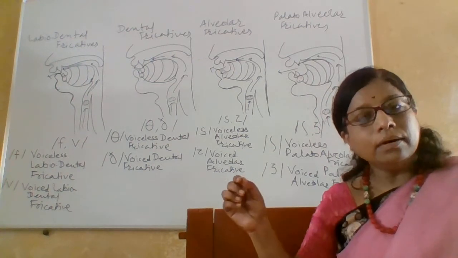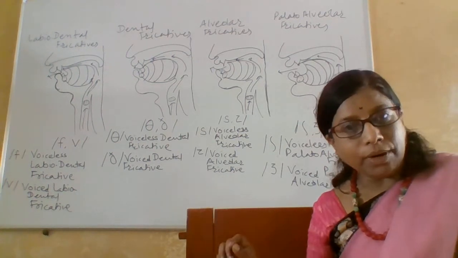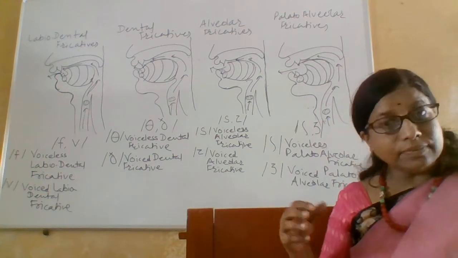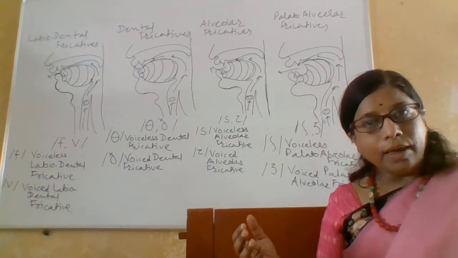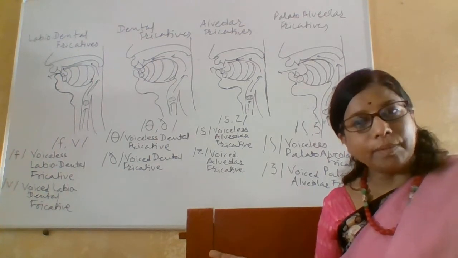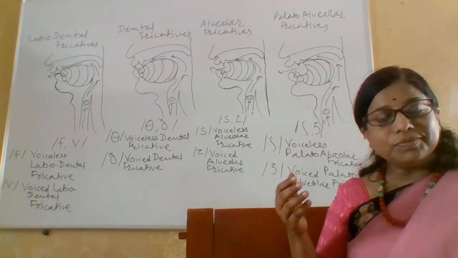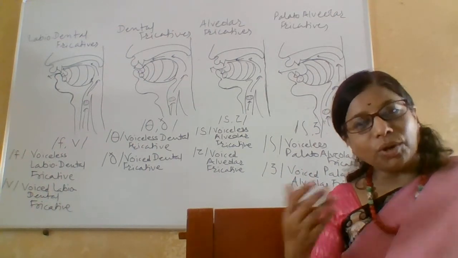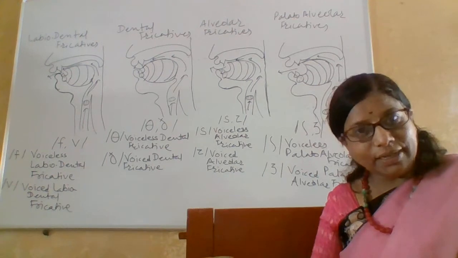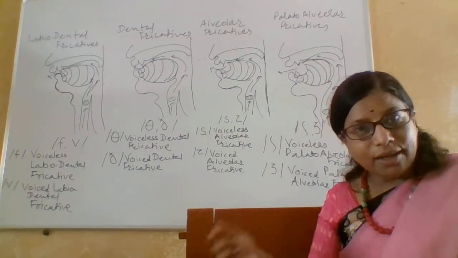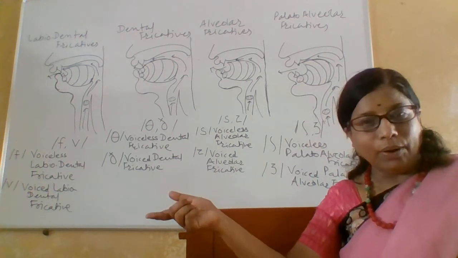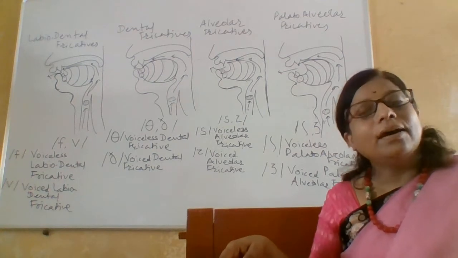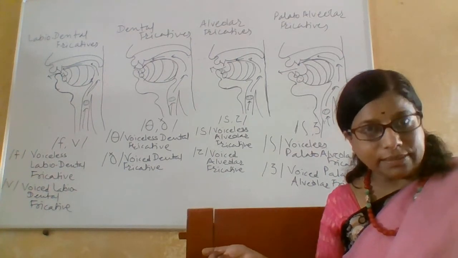M, N, ng. These 3 are known as the nasal consonants. Why? Because the air is thrown outside the mouth cavity. Actually, I'm sorry, it is not thrown outside the mouth cavity. It is released through the nasal passage. So that's why they are known as the nasals.